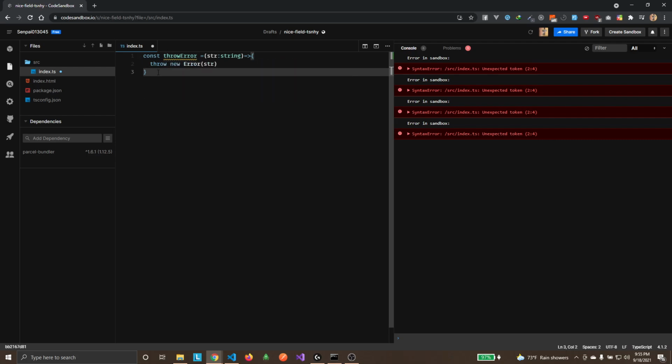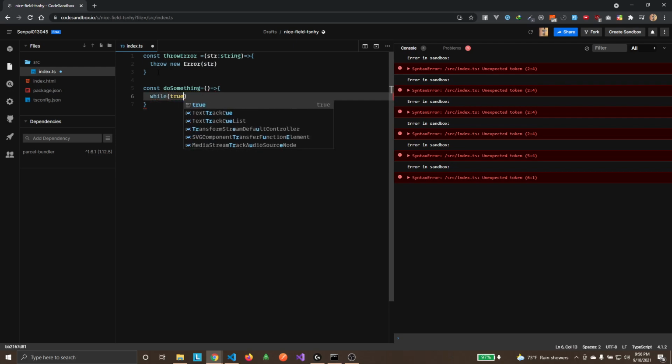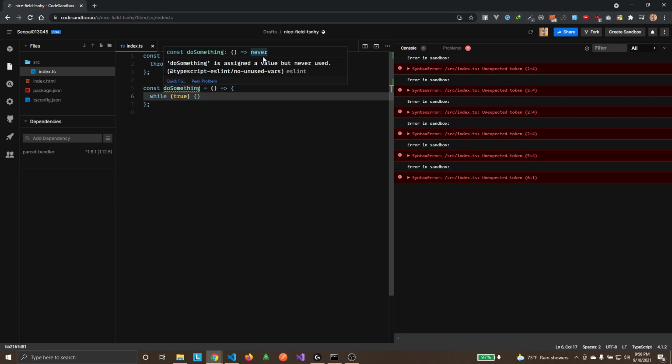So this is type never, and another case is something that's going to keep executing the event loop, never going to return anything. Something like doSomething. I'm going to make this function, and what it's going to do is just keep looping forever. Like if I do while true, it's going to return nothing. See that? Type never. Because it's never going to return anything. I mean, it will never return.